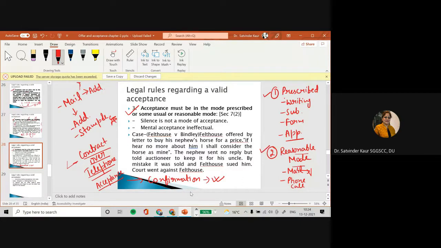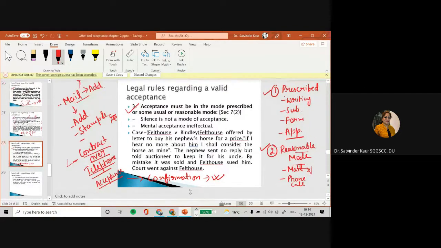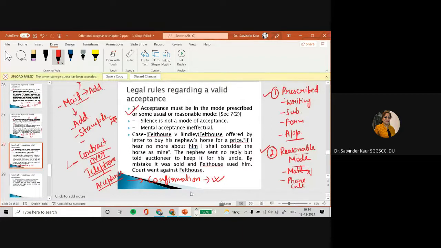So there can be a situation where the mode is prescribed, and we have to use that. If the mode is not prescribed and we use a reasonable mode, the conditions are that if you are sending by mail, it should be properly stamped and addressed; if by email, it should be a properly addressed mail. Generally we have the habit of writing the mail from our side and remaining quiet. It's a best practice that you seek acknowledgement of the receipt of the mail. Whenever you are sending any complaint, any document, or any application, one thing is that you keep yourself in CC.